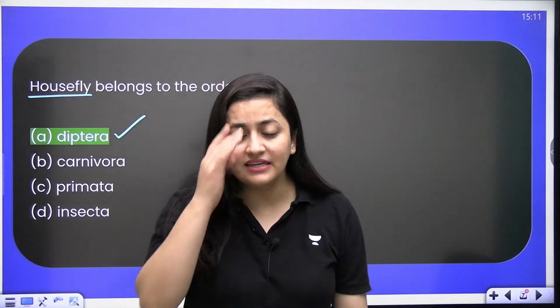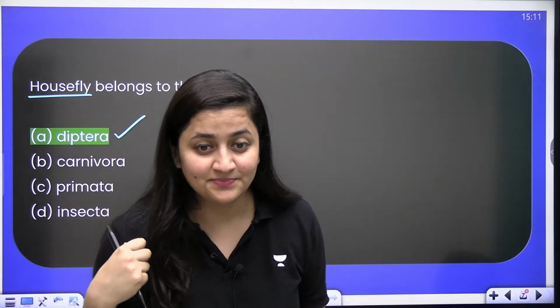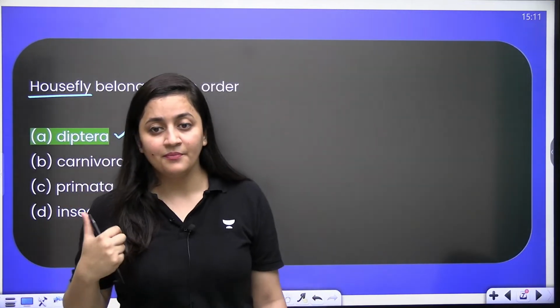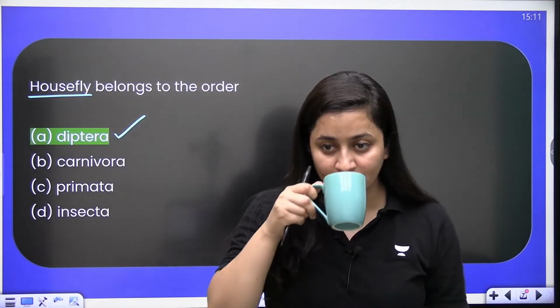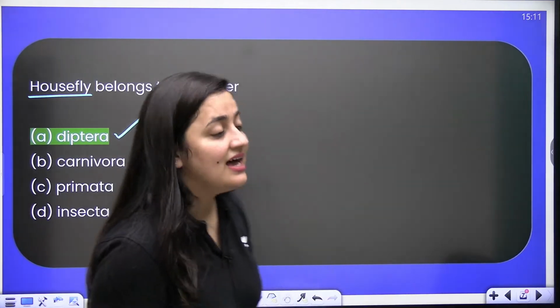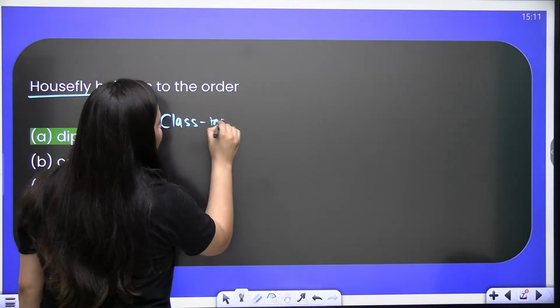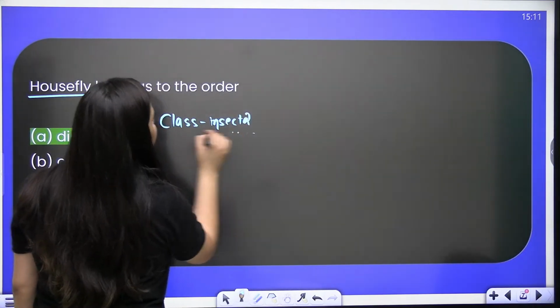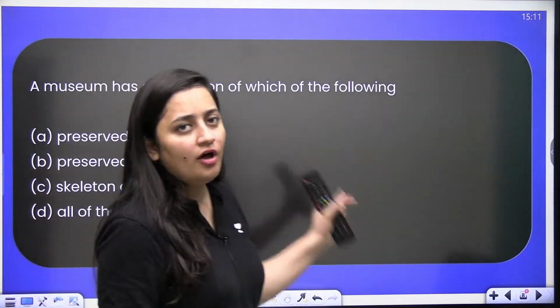Can you tell me the name of the class to which this housefly belongs? Quick. Exactly, the class is Insecta. The phylum is Arthropoda, right? And the order here is Diptera. Clear?